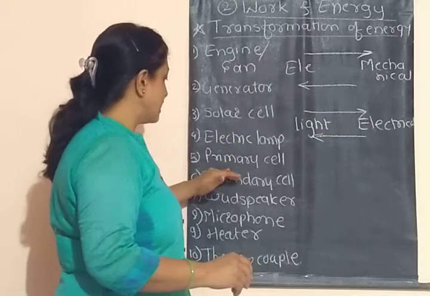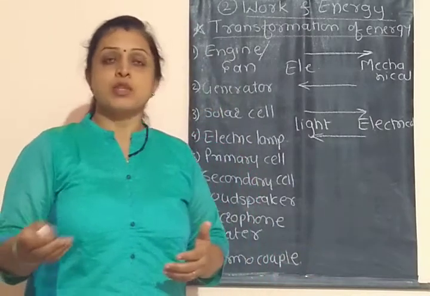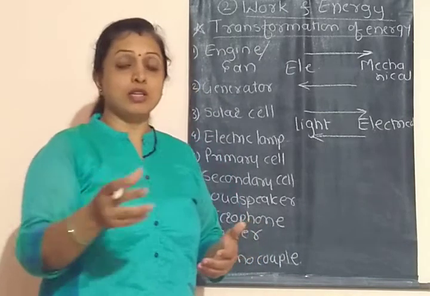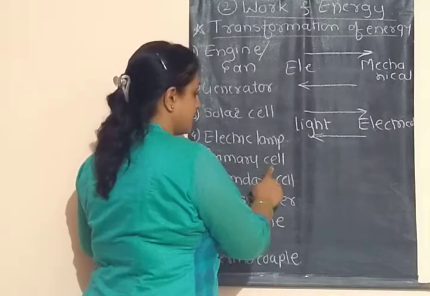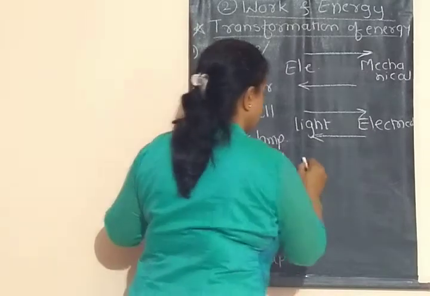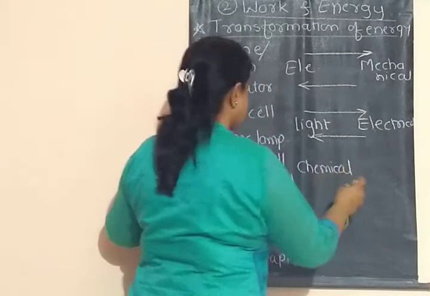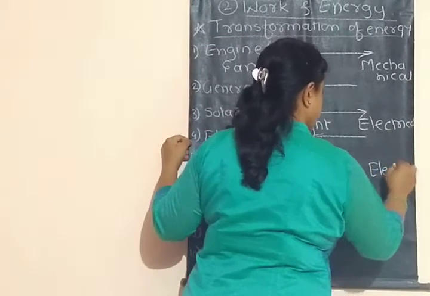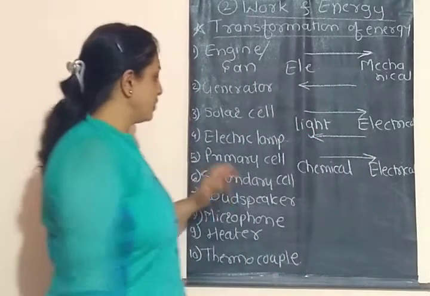Then the next example is the primary cell, which we use in remote controls or in a torch. In a primary cell, chemical energy gets converted into electrical energy.